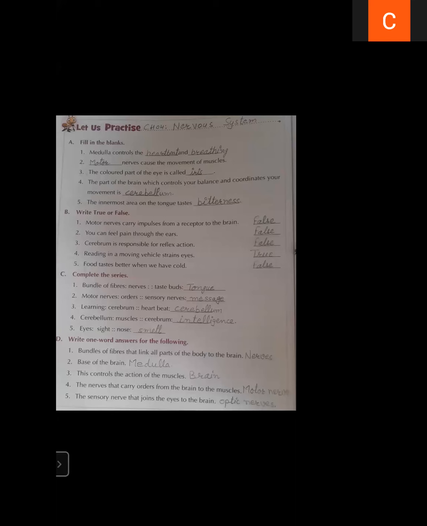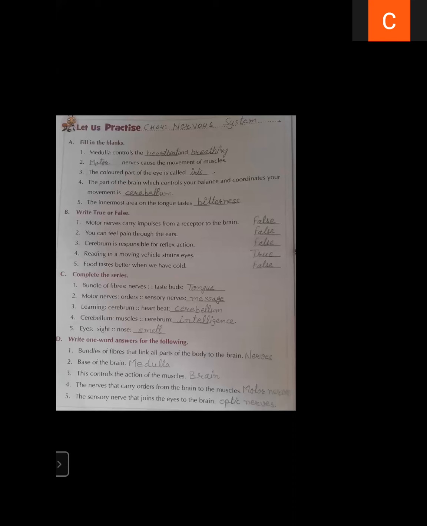Today we will learn about the back exercise and short answer questions of chapter 4, nervous system. So let's start with fill in the blanks. Open page 48 of your book, chapter number 4, nervous system. Part A, fill in the blanks.